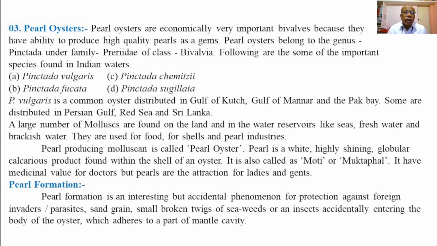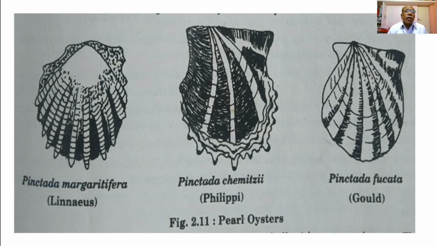Now these are the diagrams representing different species of pearl oysters such as Pinctada margaritifera, Pinctada chemnitzii, and Pinctada fucata.